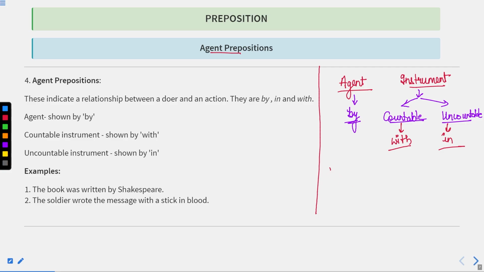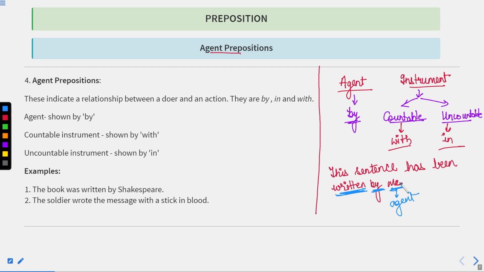How? If I say this sentence has been written by me. Whenever we use the passive voice, we use this word definitely, that is by. So this sentence has been written by me. Here you can see that written is the task or action, and this is done by me. So this person is known as the agent, and the agent has to be represented by a preposition.